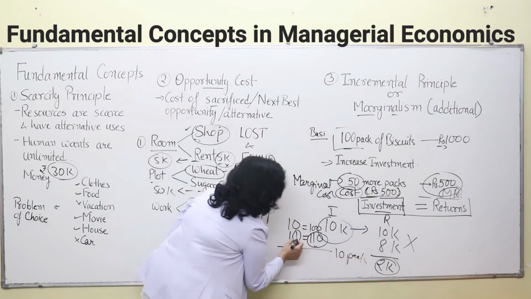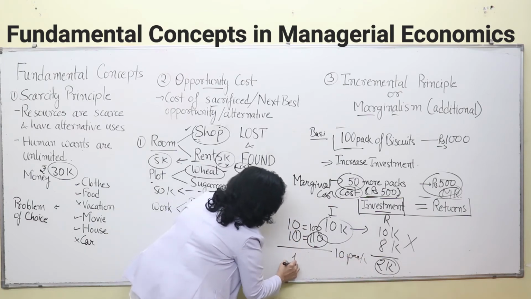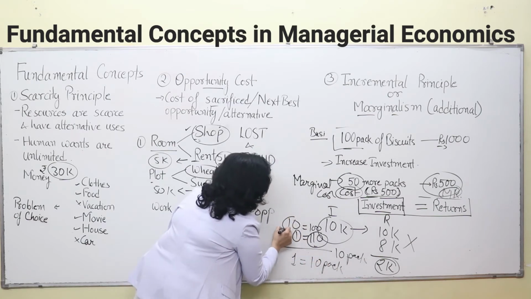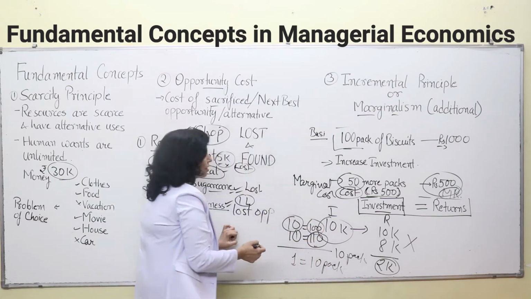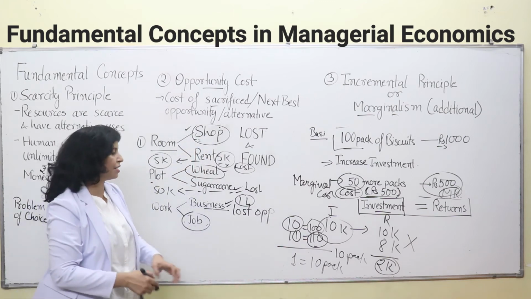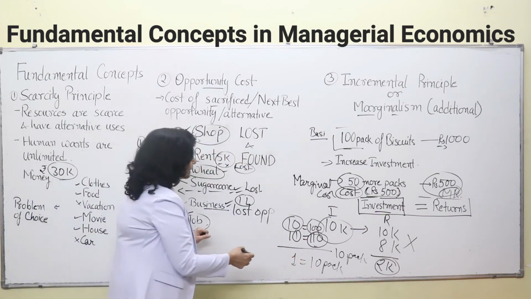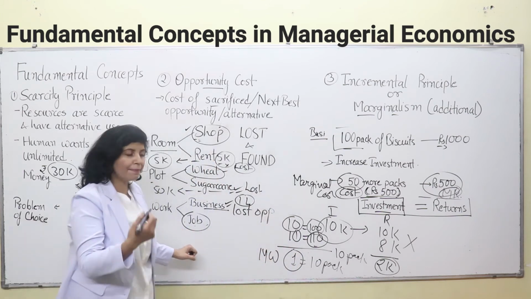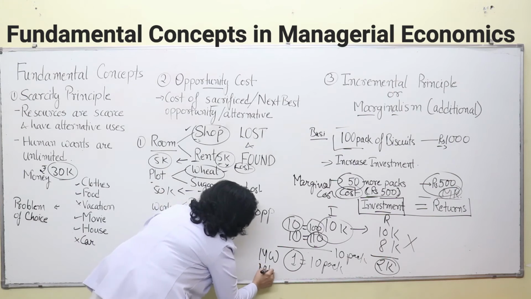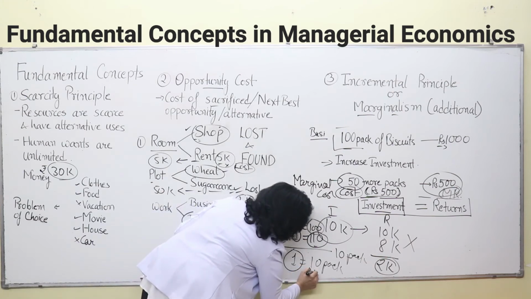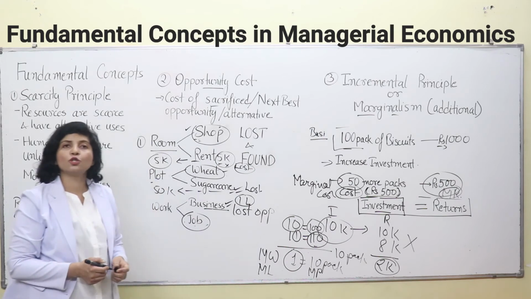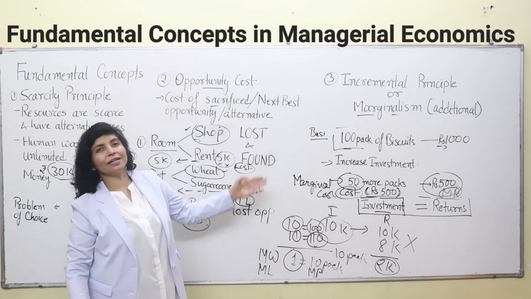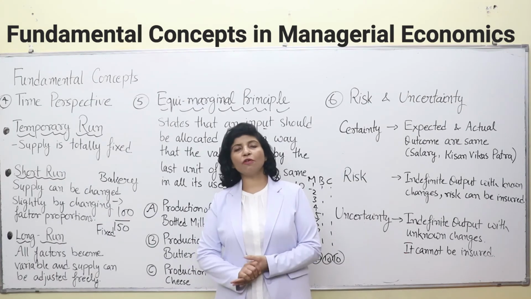That means the contribution of this single laborer is equal to 10 packs of biscuit, because initially 10 laborers were manufacturing 100 packets of biscuit. Now this 11th worker is manufacturing 10 packs of biscuit. Now this is the marginal worker, MW you can say, or marginal labor, ML also, and this is your marginal production. You might have seen MP also. This is your marginal productivity or marginal production. So this is what is known as marginalism. Now we move on to other concepts.